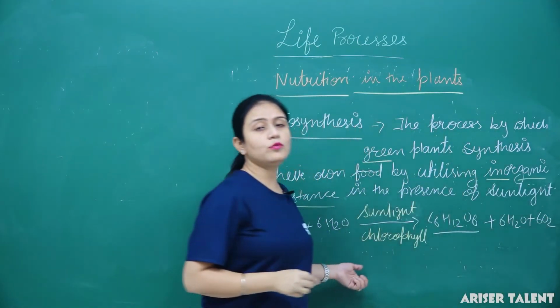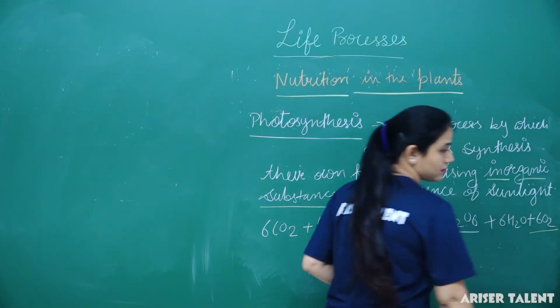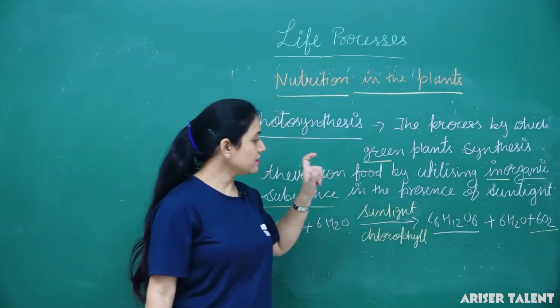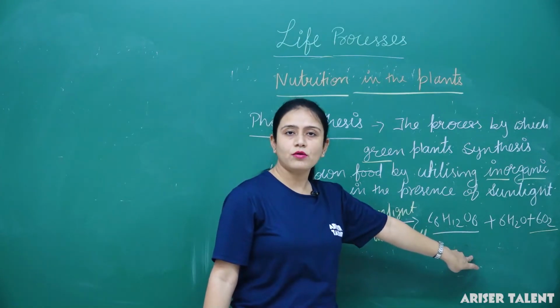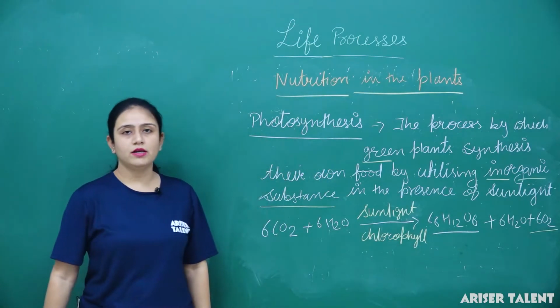In the whole process of photosynthesis, oxygen is released. Glucose, an organic substance, is formed, and oxygen is released in the environment.